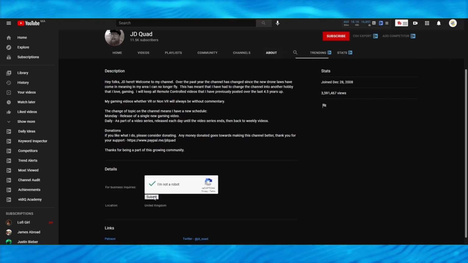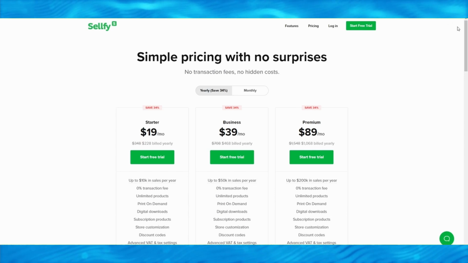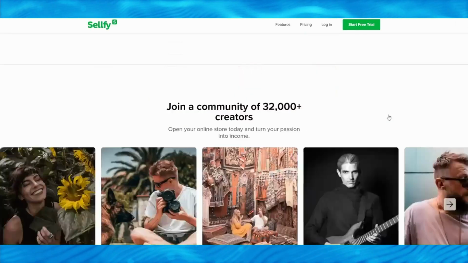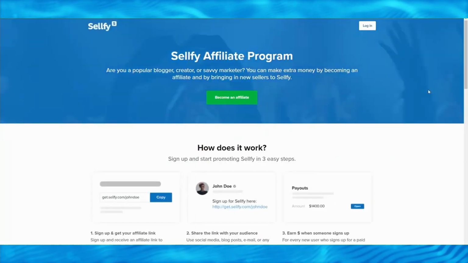That's step 4 done. You're actually doing a great job if you made it up to this point, because a lot of people didn't. Step 5 is to return to selfie.com and scroll all the way down to the bottom of the website, and then directly under company you can see something called affiliates.